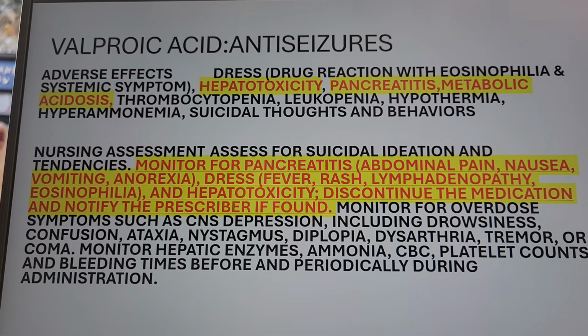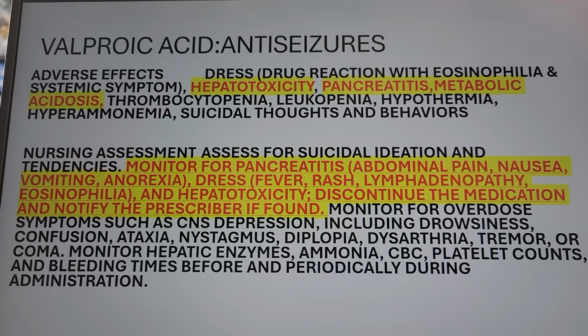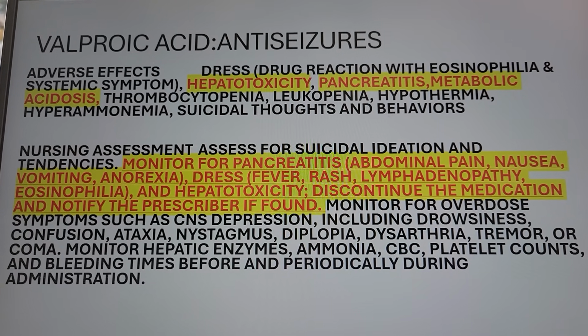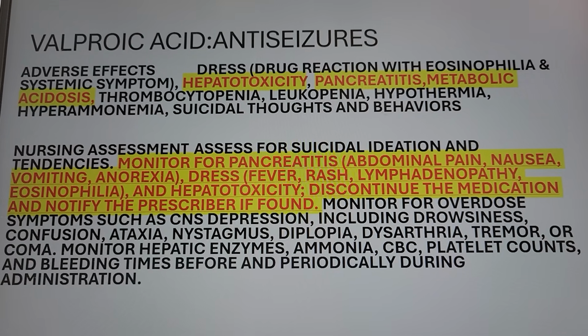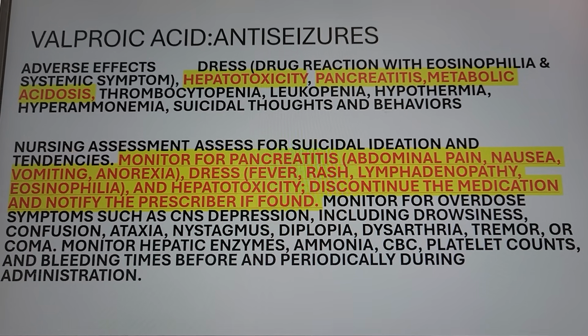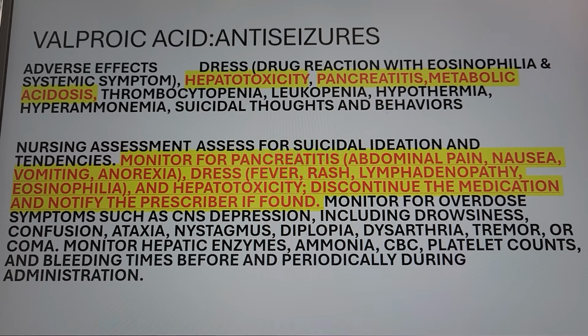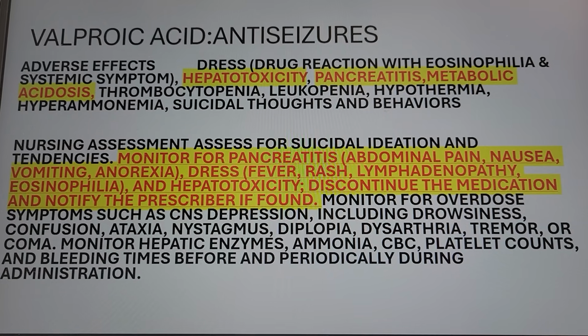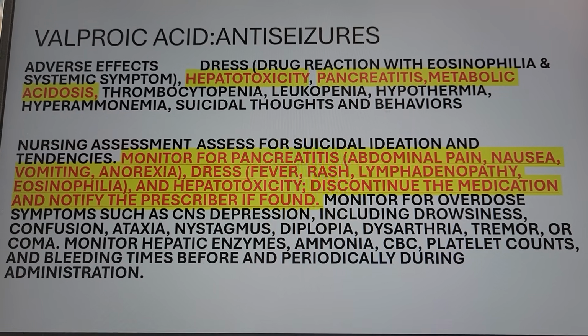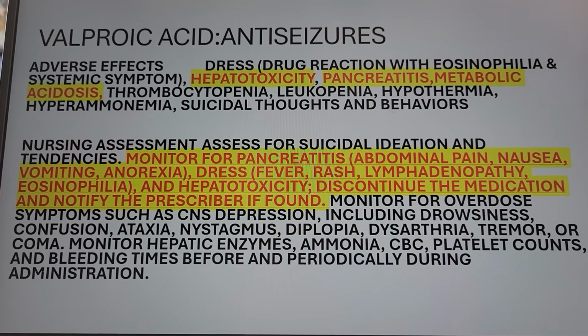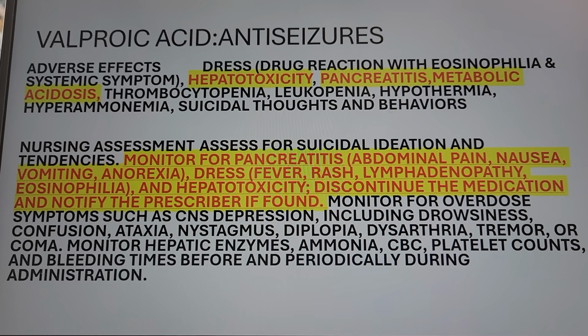And monitor for overdose, because when they overdose, the CNS is depressed. Drowsy, confused, ataxia, they cannot walk, right? Nystagmus, involuntary movement of the eye, diplopia, double vision, dysarthria, pronunciation is bad, right? Dysarthria, difficult to pronounce words. And then tremor, coma, that's bad.